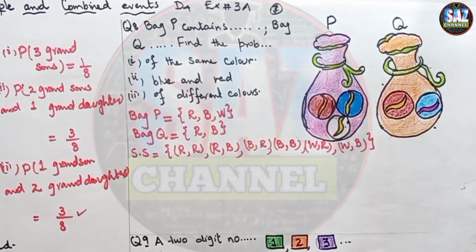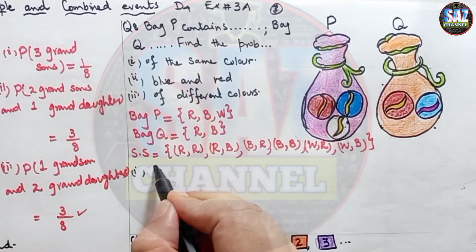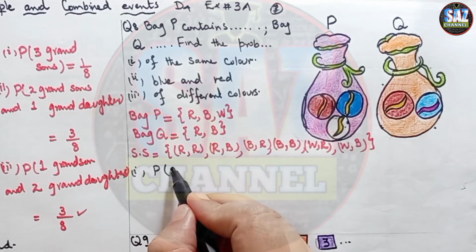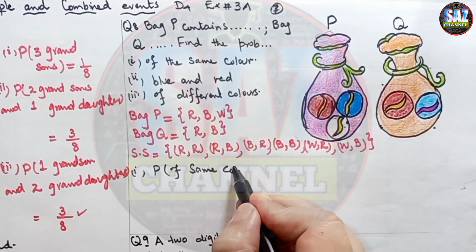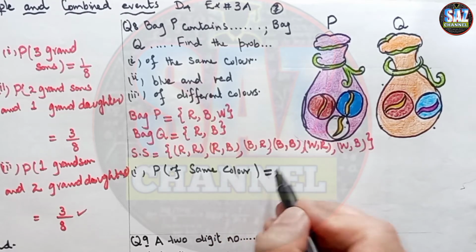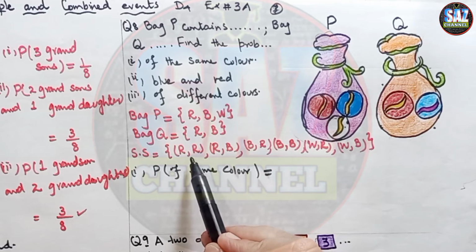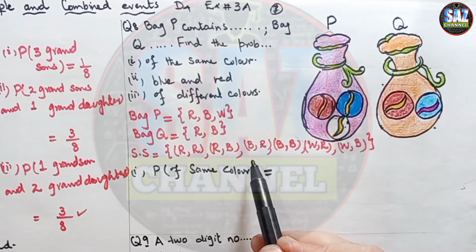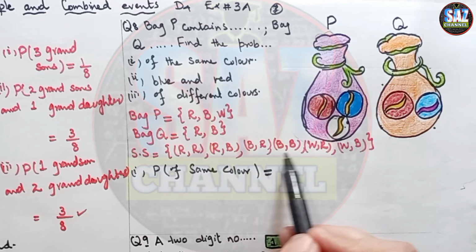So coming to the question, find the probability that the 2 marbles selected are of the same color, the probability of getting marbles of the same color. The first part is the probability of same color, that means one chance is red with red, where we are getting the same color, and the other chance is blue with blue.